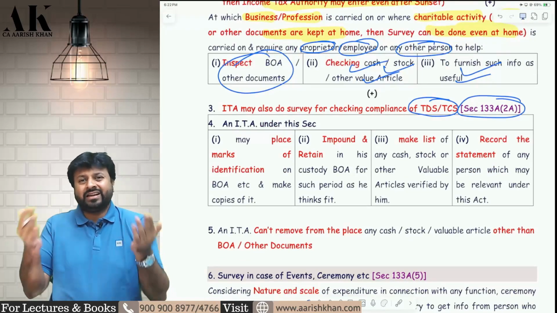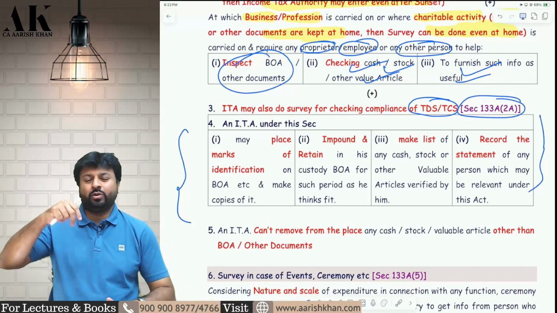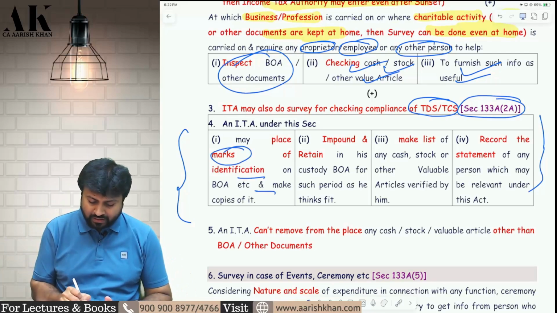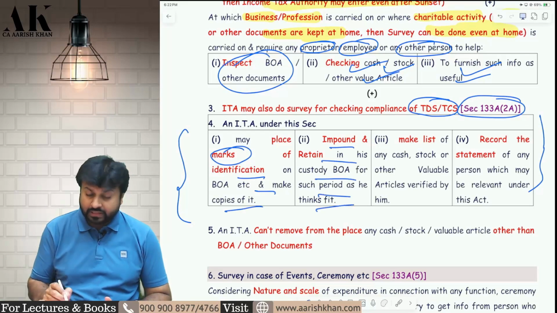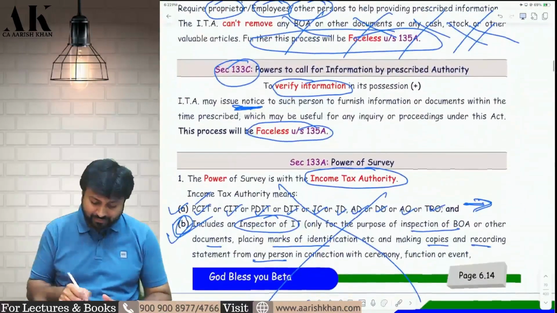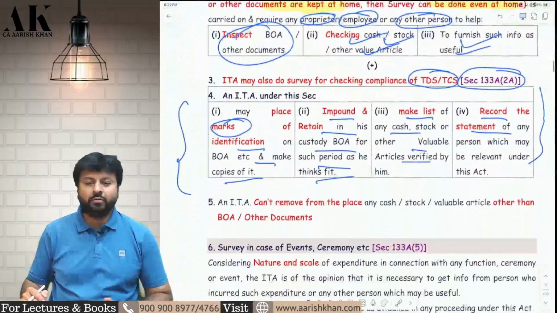Then what are the other preliminary powers? Now these powers are generally there with the second authority, that lower level authority. Inspectors and all will do this. That is, they will place marks of identification, make copies of the books, impound books of account. They have the power to impound books of account, make list of cash, stock, other valuable article, record the statement. Now most of the powers will be exercised by this category B authority, that is the Inspector of Income Tax. Okay, I hope it is clear.